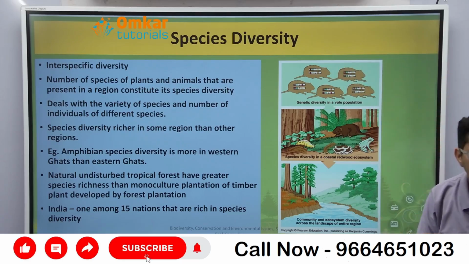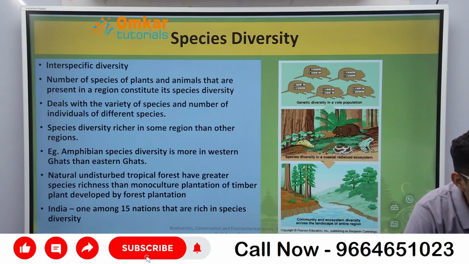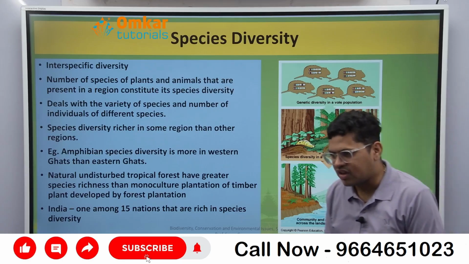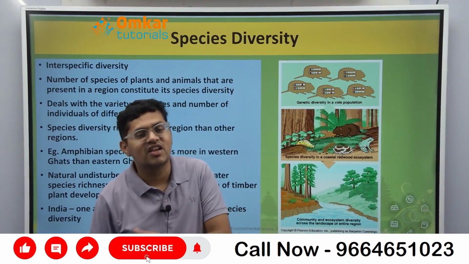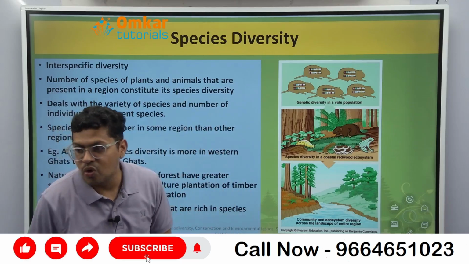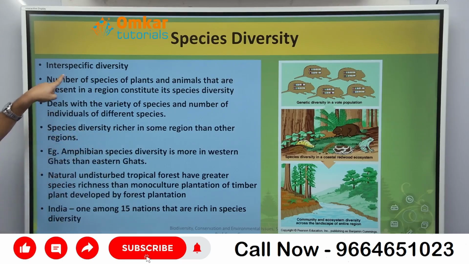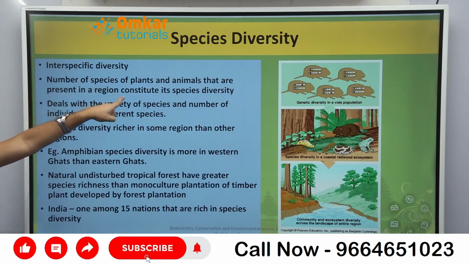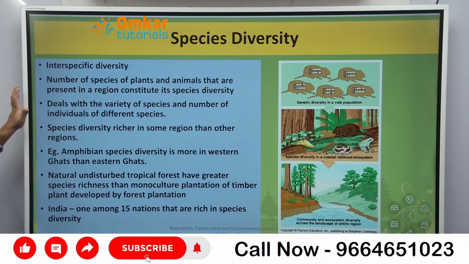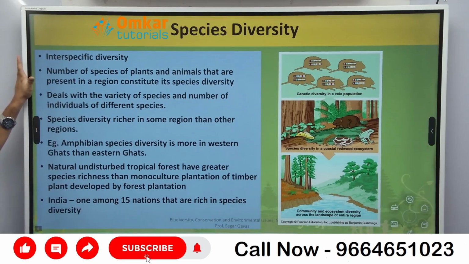फॉर एग्जाम्पल देखो, अगर आप एवरग्रीन फॉरेस्ट में जाओ, वहाँ पे स्पीशीज का डाइवर्सिटी ज्यादा होगा कि नहीं? लेकिन अगर आप डेजर्ट में जाओ, डाइवर्सिटी कम है कि नहीं? Am I correct? When you are going to go to the drastic condition like desert, cold region, diversity is less, am I correct? So it is an interspecific diversity, number of the species of the plant and animal that are present in the region constitutes species diversity, deals with the variety of the species and number of individuals of species. Species diversity is richer in some regions than the other regions, समझ में आया?